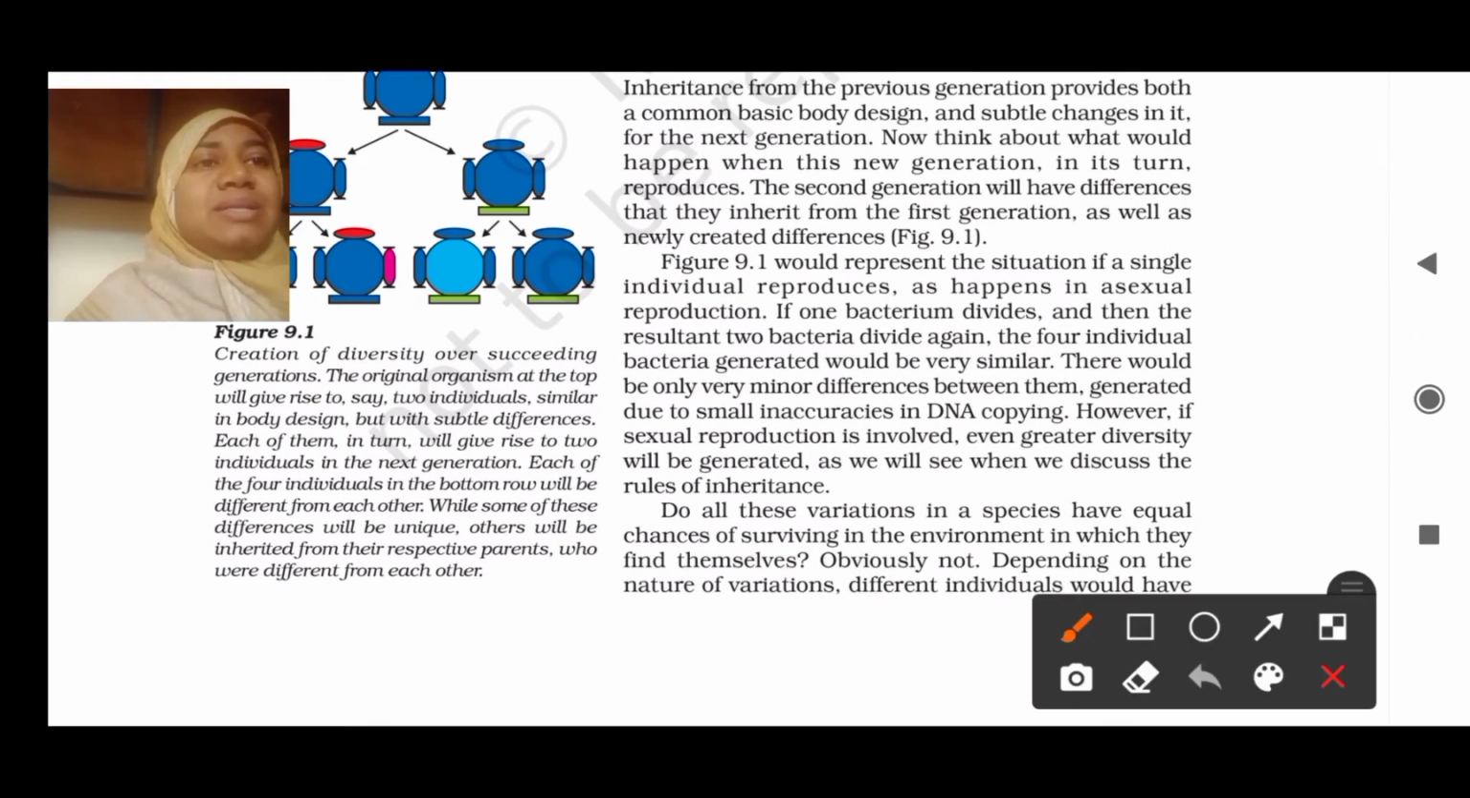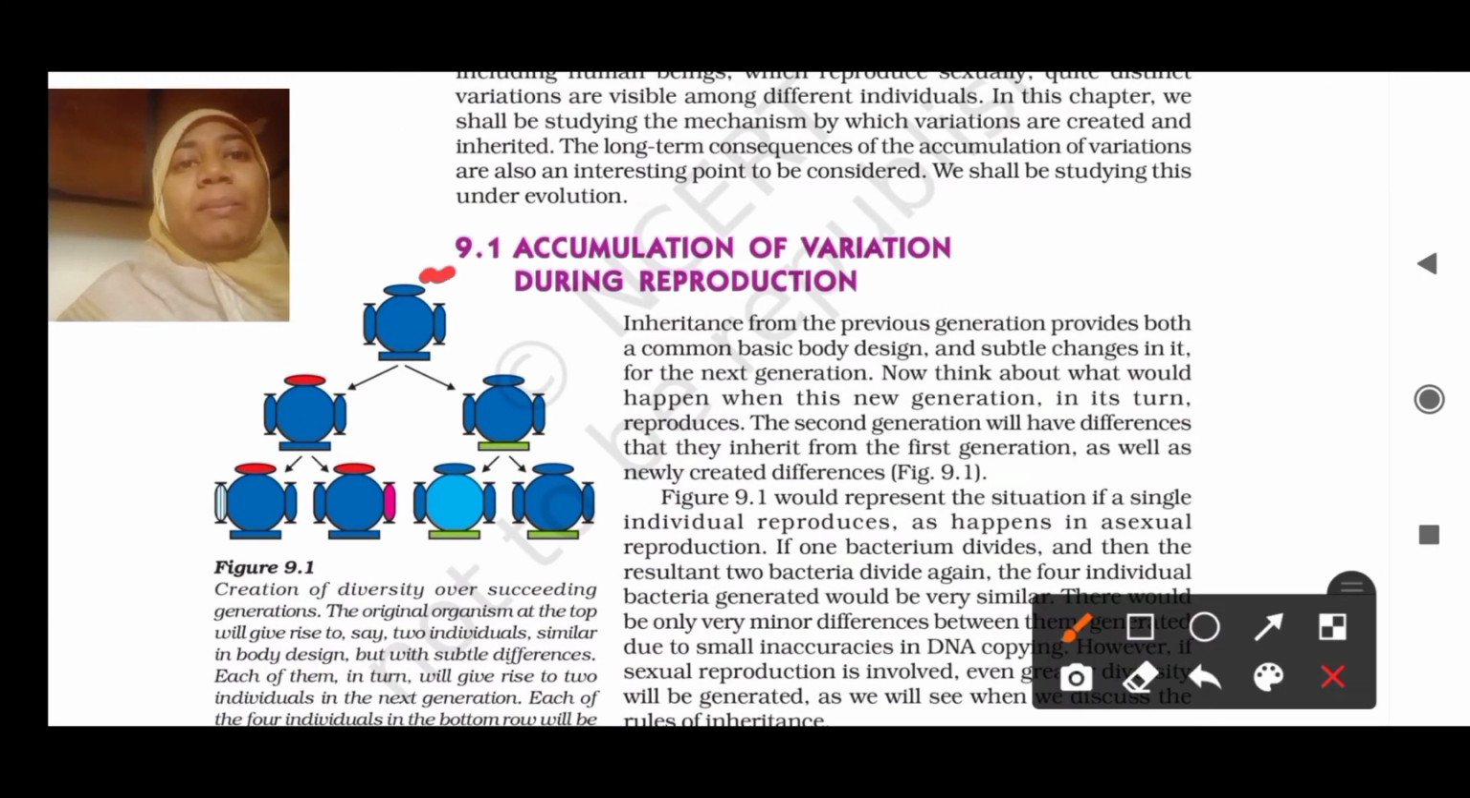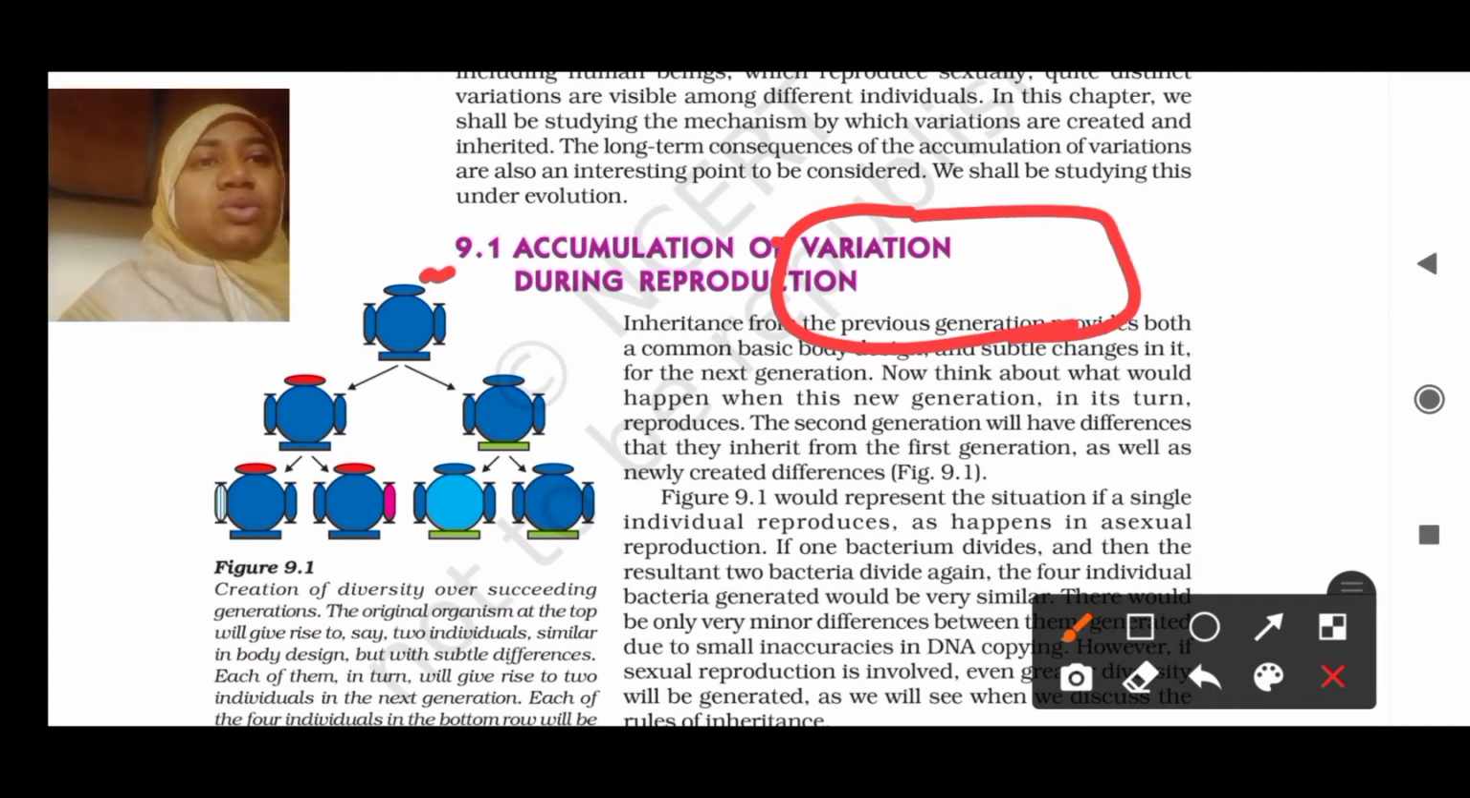It would represent the situation if a single individual reproduces, as happens in asexual reproduction. If one bacterium divides, then the resultant 2 bacteria divide again. So here they are considering only one parent. The example they are giving is bacteria. So this is the shape of bacteria actually. Okay, but here they have given it in this way.